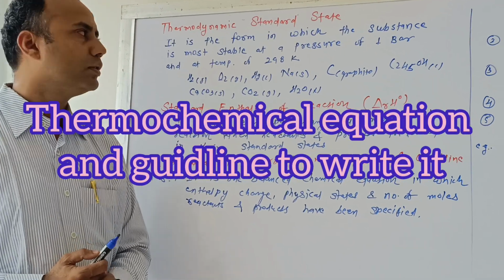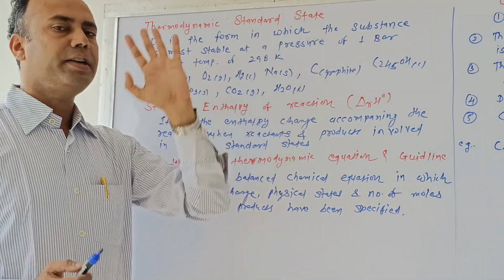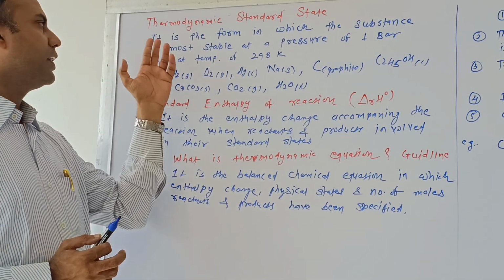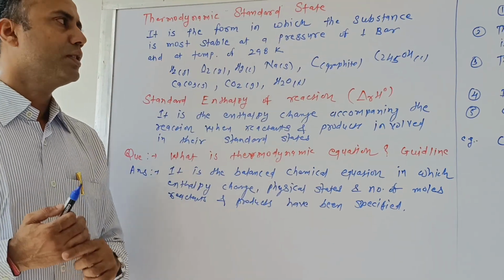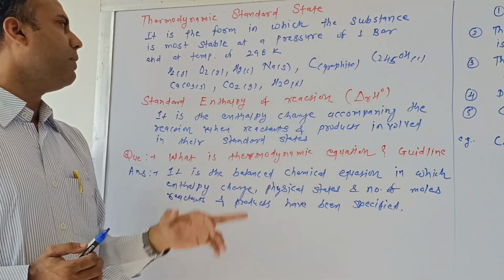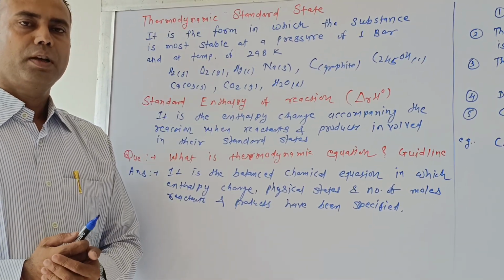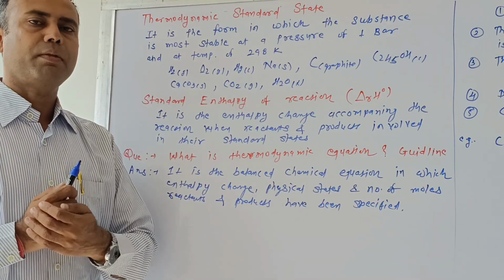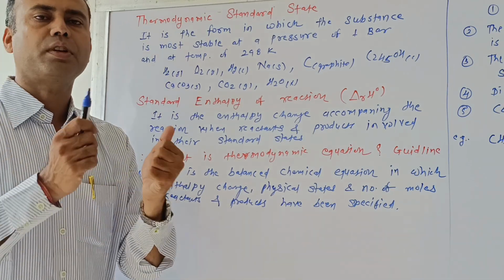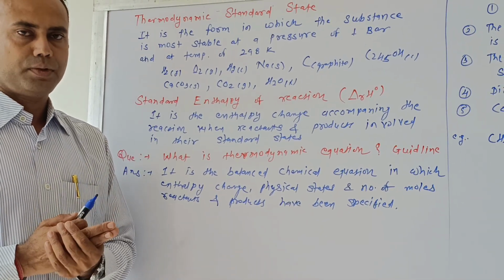So students, now we are going to discuss what we mean by thermodynamic standard state. Thermodynamic standard state means the form in which the substance is most stable at a pressure of 1 bar and a temperature of 298 Kelvin. When you maintain these conditions of temperature and pressure, the substance is present in its most stable form, and that is called the standard state of that substance.